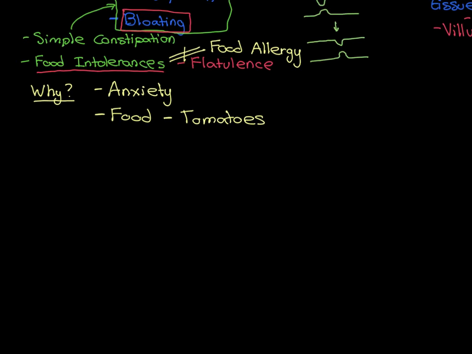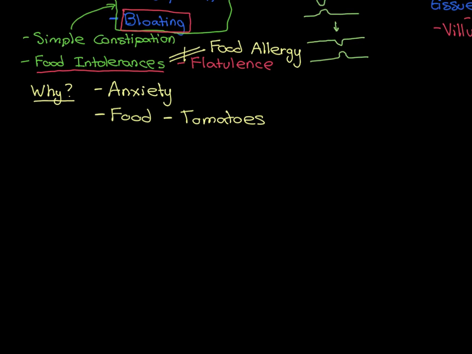Again, IBS is these idiopathic spasms of the colon. It is possible that these spasms could be caused by eating a certain food. Of course, the food that you eat will go through your intestine, it will go through your colon, and therefore it is possible that in certain individuals, certain foods are actually triggering these spasms of the colon. This is the other big school of thought, that it's triggered by certain foods. And for different people with IBS, it can be different foods that are triggering the colonic spasms. The classical one that many people have eliminated from their diet and ended up curing their IBS is tomatoes, but for different people it could be different things.